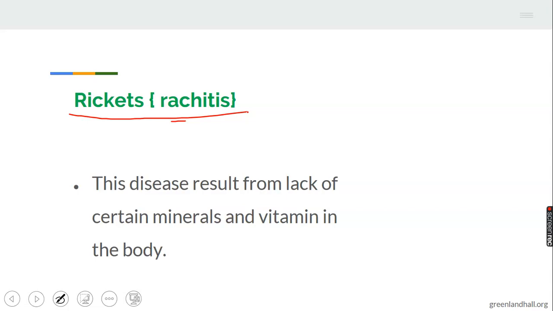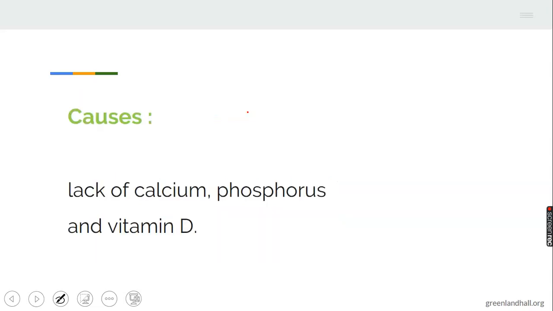Mineral is a food nutrient, a class of food. Take note of that. When the animal lacks a particular food nutrient like minerals and vitamins, the animal will be infected by rickets.